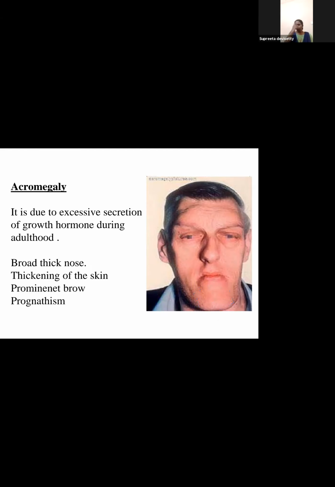The intention of putting these here is that if these hormones are increased more, there is a problem, or if they are secreted less, also it's a problem. So we saw two conditions which are due to excessive secretion of growth hormone. One is gigantism, the other one is acromegaly.